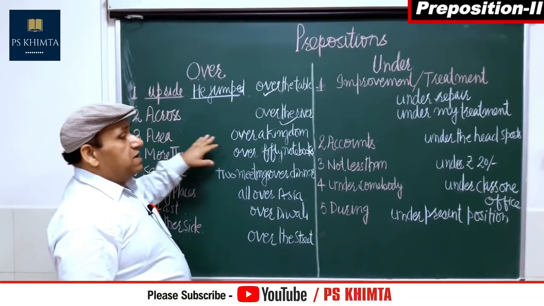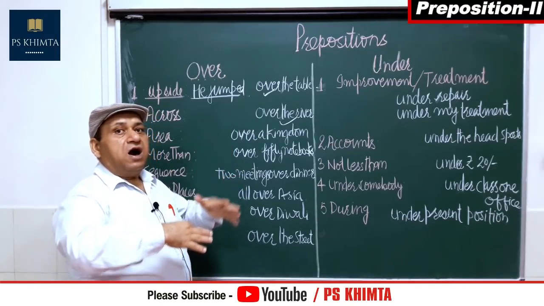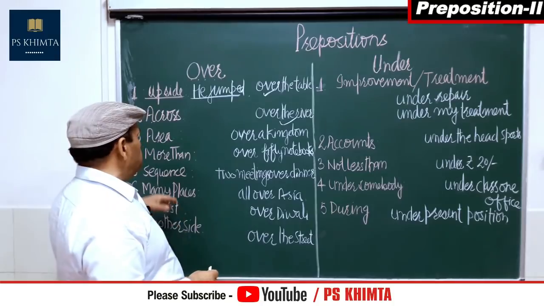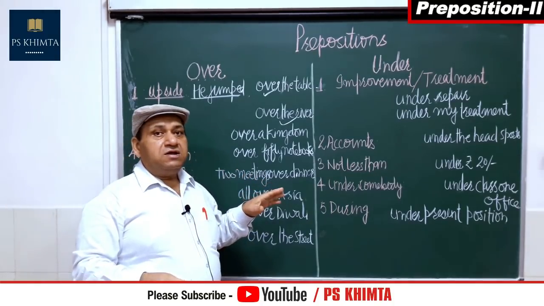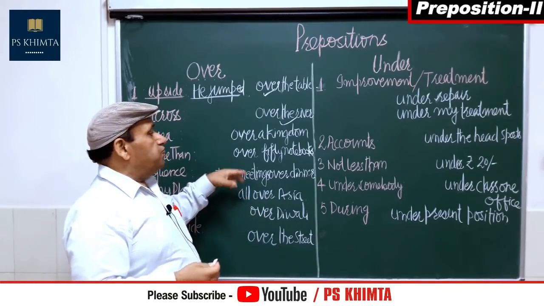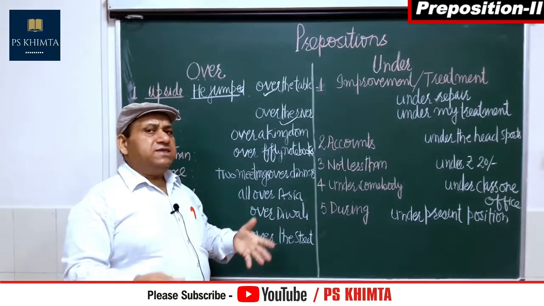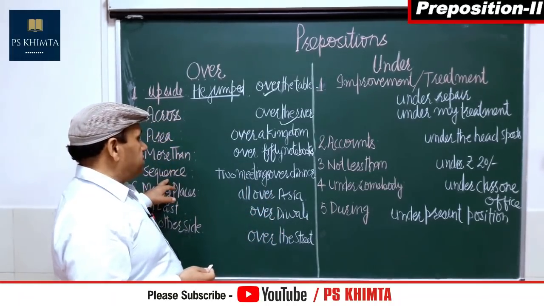Area. He ruled over a kingdom. That means he had a very large kingdom that he ruled. Something more than. I had over 15 notebooks. I have over 50 notebooks, books, anything that we have in plenty. Sequence.